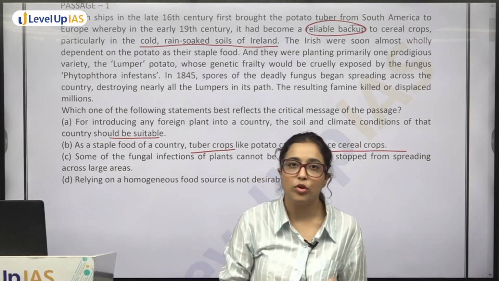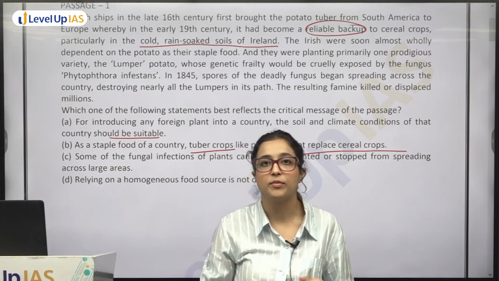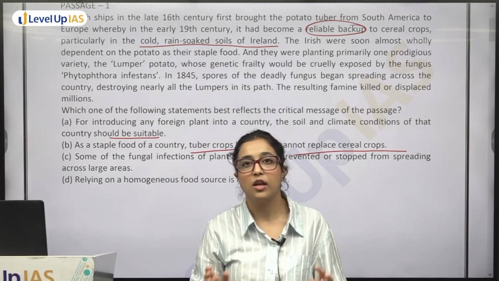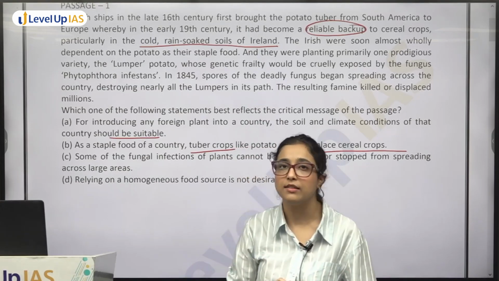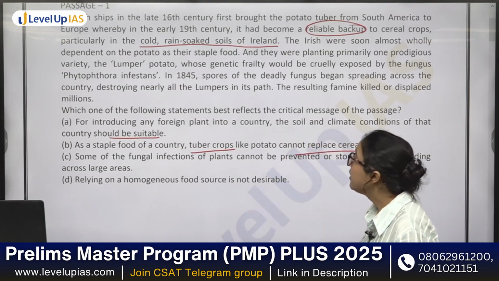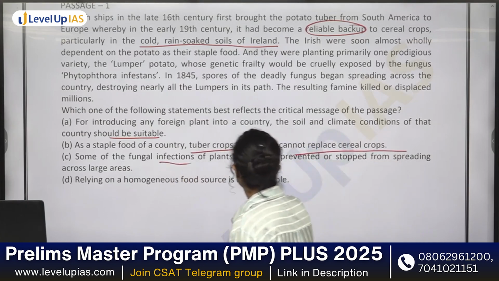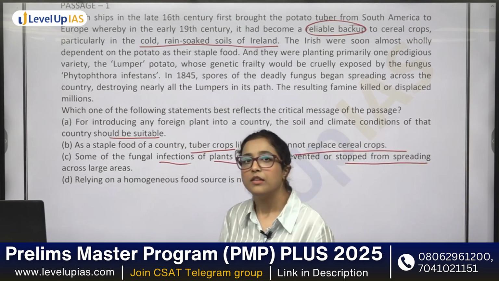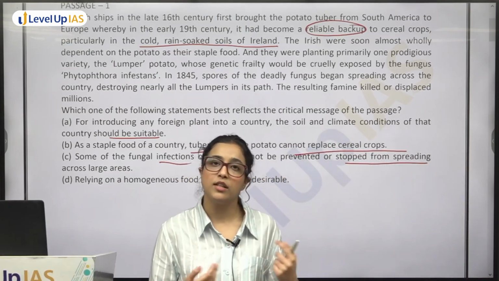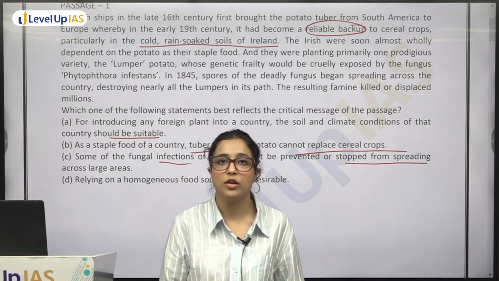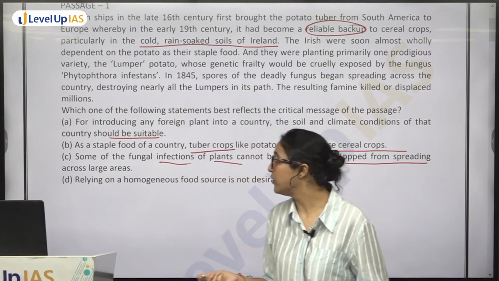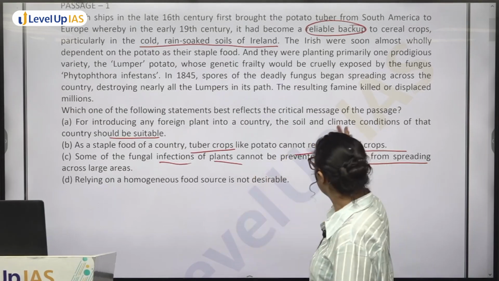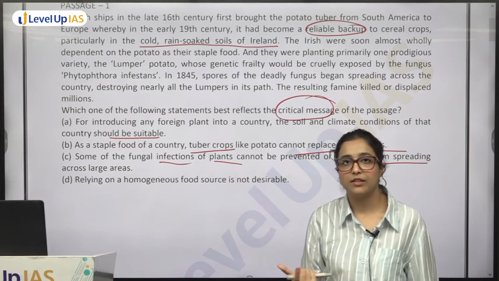तो ऐसा तो ऑथर ने बोला ही नहीं that you cannot replace cereal crops, या there is no comparison between potato and cereal का importance कि कौन सा इरिप्लेसेबल है कौन सा रिप्लेसेबल है, ऐसी कोई कंपैरिजन नहीं है. ठीक है. नेक्स्ट, सम ऑफ द फंगल इन्फेक्शंस ऑफ प्लांट्स कैन नॉट बी प्रिवेंटेड और स्टॉप्ड फ्रॉम स्प्रेडिंग अक्रॉस लार्ज एरियाज. Now this is also a generalized point of view, और ये ठीक भी है. Some of the fungal infections cannot be prevented or stopped. Let's say नहीं हो सकते ये prevent, but is this the message that is being conveyed? Is this the critical message of the passage?